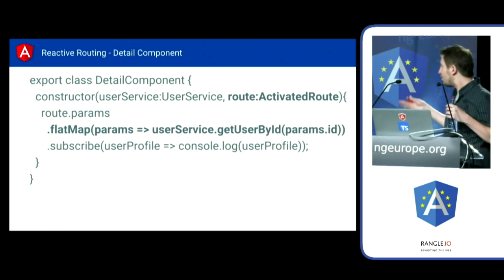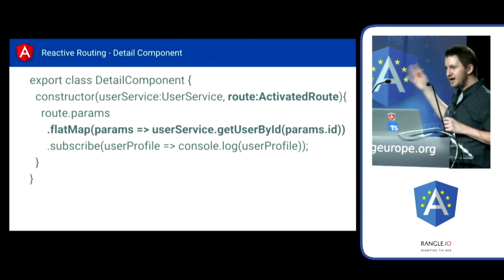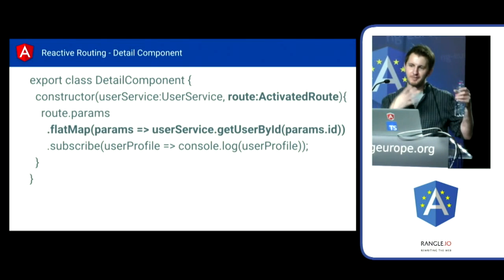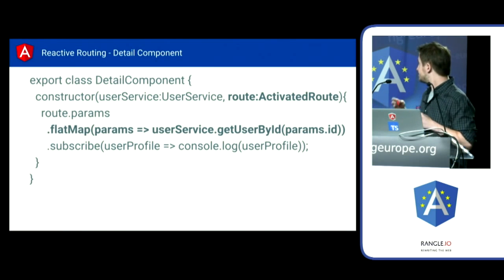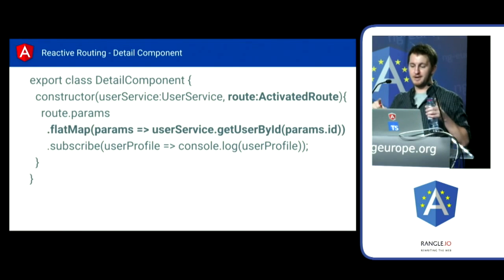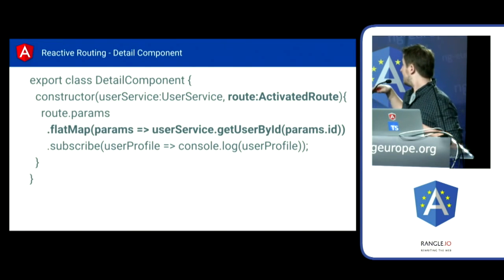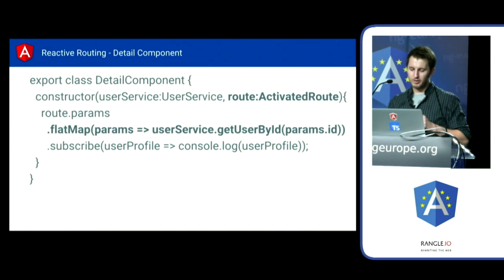So again, we'll do this whole thing again, right? We're going to do route.params. We're going to flat map. We're going to get those parameters coming off of our router. So as we navigate around, flat map is going to emit to us this new value each time. And then we're just going to call our user service with a method like getUserById. We're going to pass in the params.id. This will make a request to a backend server, returning an observable here, and rendering that back out. So we're just going to get the user profile back from this call.